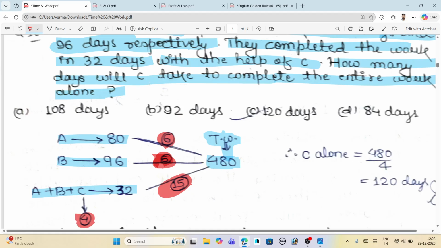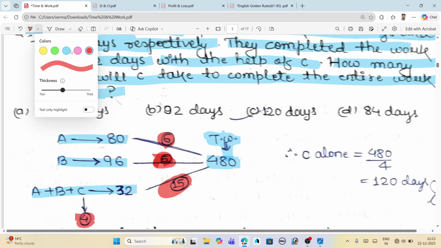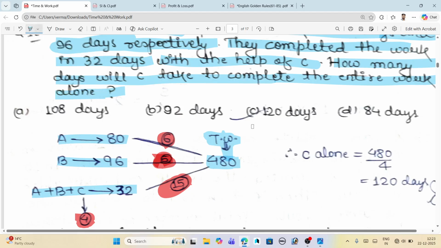So the given question, the efficiency of C we get is 4, and the time taken by C to complete the task is the total work, that is 480, divided by 4, that is the efficiency, we will get 120 days. I think this is the easiest question. This is the easiest type of question.